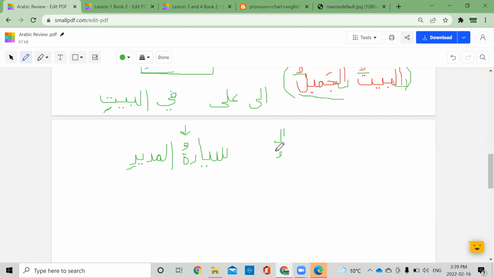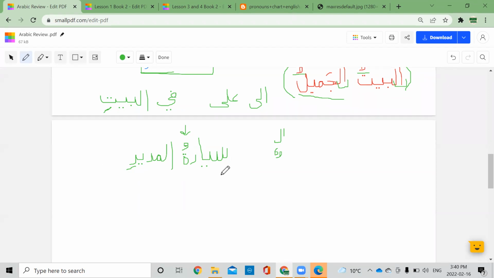So this is an important point to write down. The mudaf will not have alif lam or tanween. It will be just a single dhamma. It will always be rafa and single dhamma. Sayyaratul mudiri, the principal's car. Okay, so that we have the belonging here.